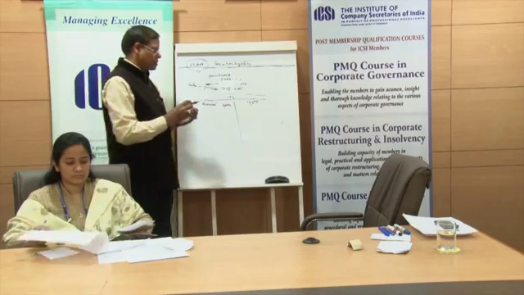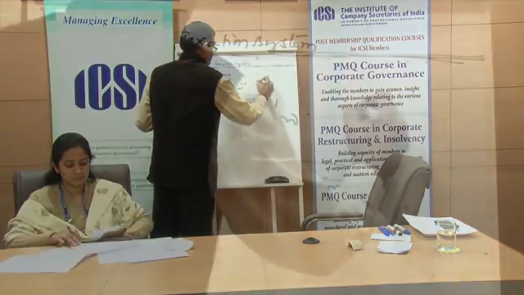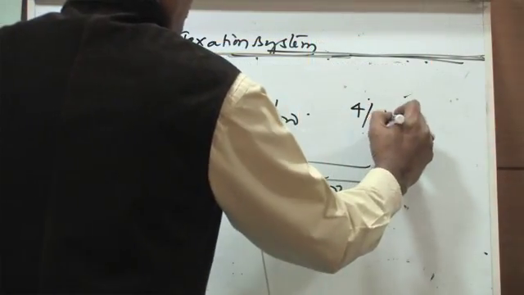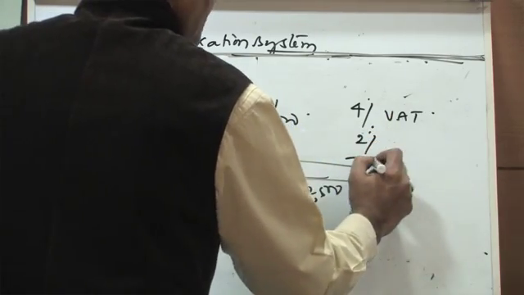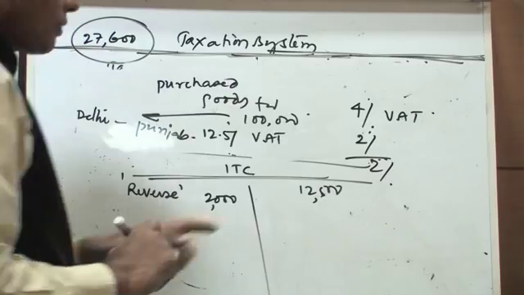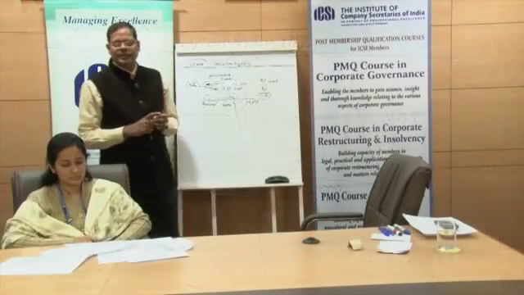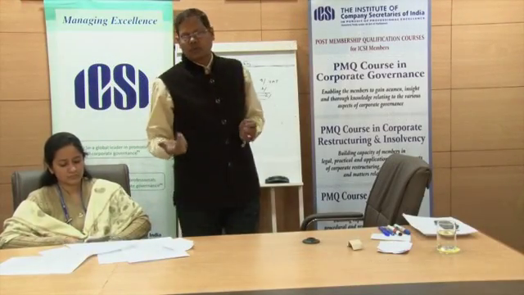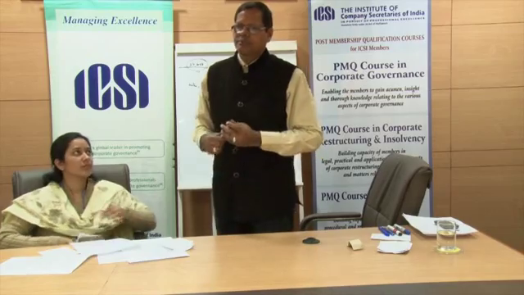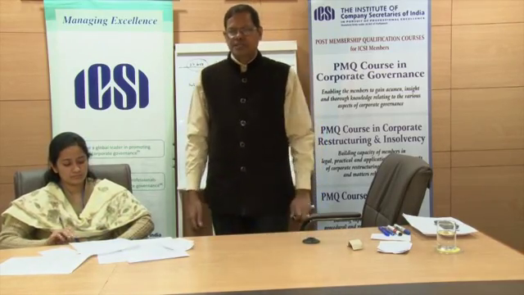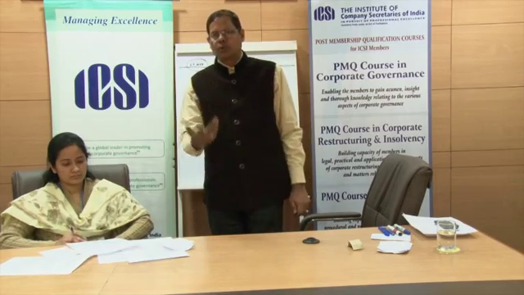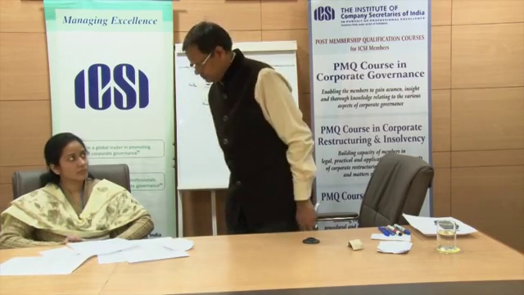Suppose you paid only 4% tax and you took credit of 4%. So 2% you will forego and 2% you will retain. Suppose you paid 10%, 2% you will forego and the rest you will be retaining. So you will be foregoing 2% on the original value. Right.